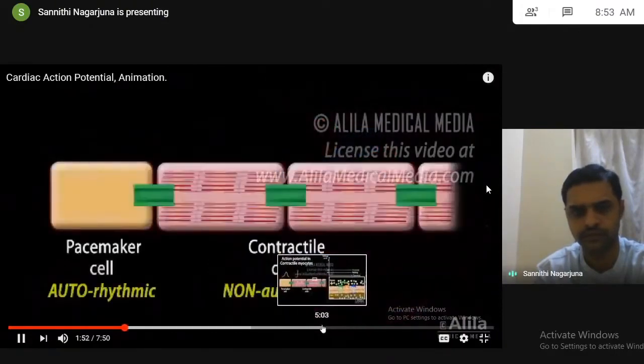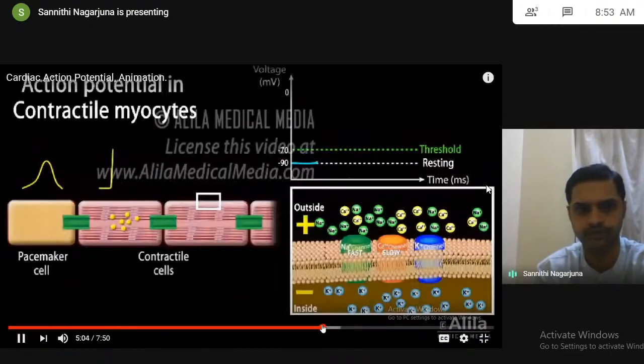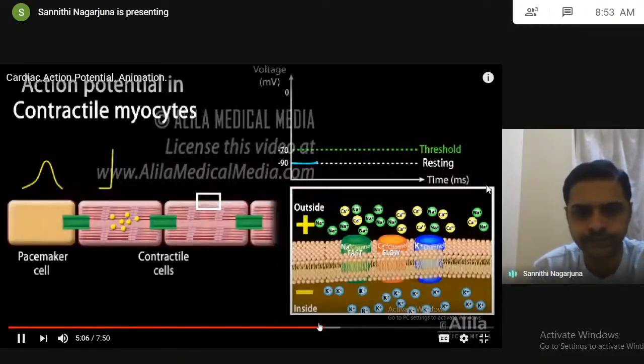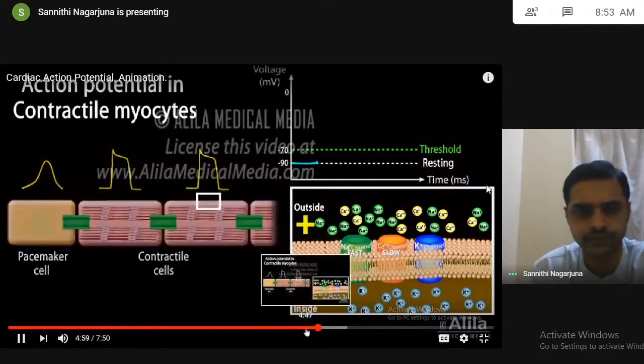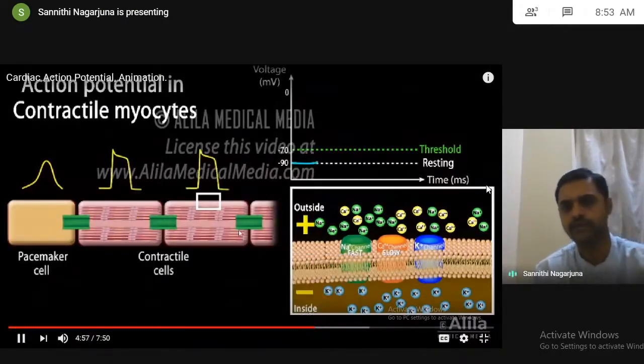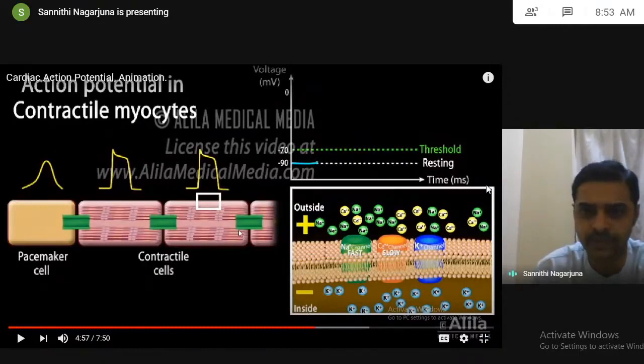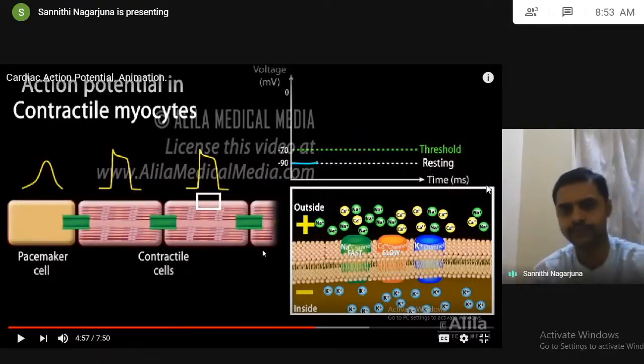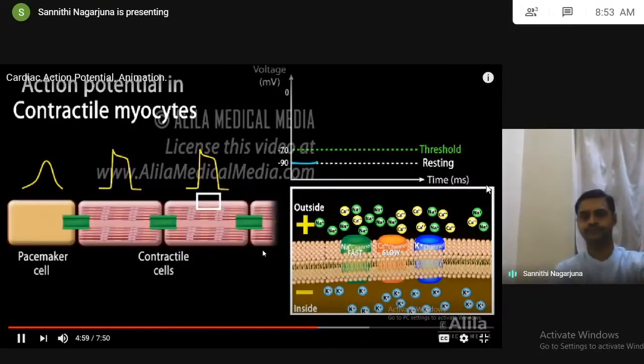Pacemaker cells depolarize spontaneously. See here. Contractile myocytes depolarize only when stimulated, usually by a neighboring myocyte. So how the impulse generation takes place, they will show here. The resting membrane potential is minus 90 millivolts.